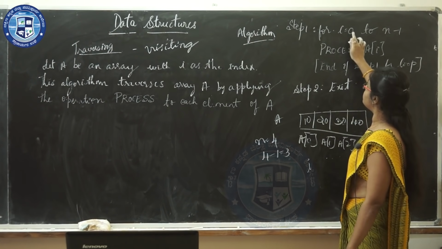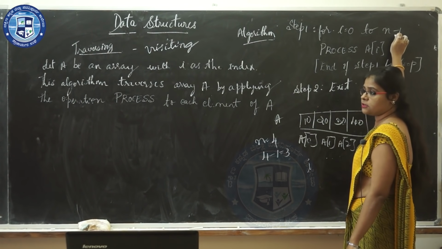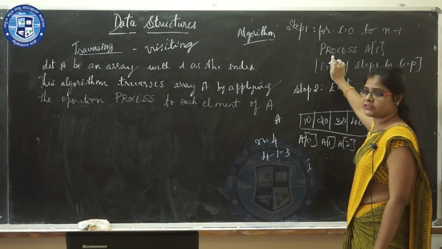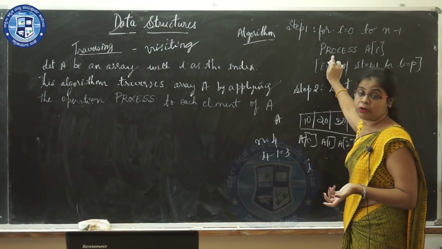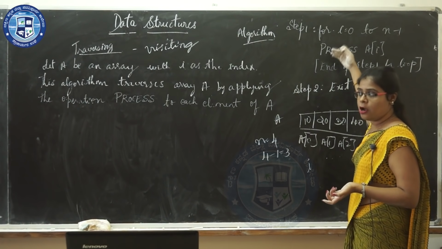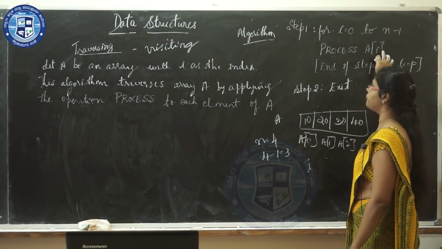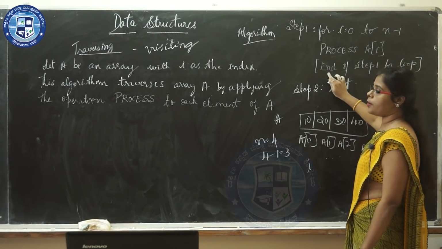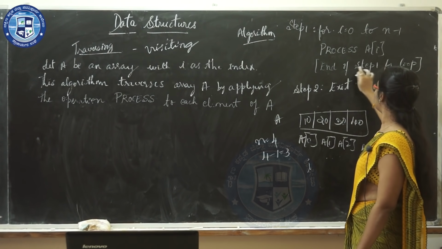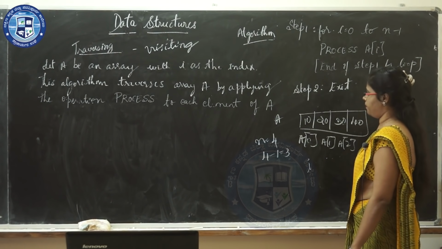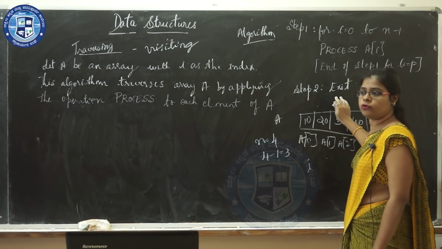So it is I equal to 0 to n minus 1, and then it is processing. An operation known as process has been applied to each element of the array. So it is process A of I, and then you will stop your first step, end of step 1 for loop. The last step is you are going to exit.